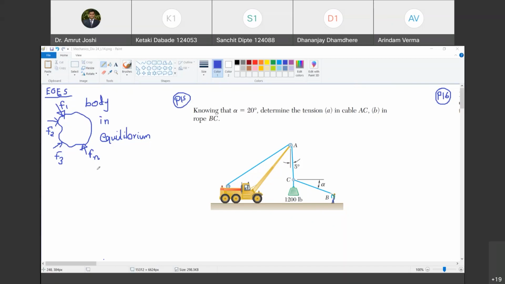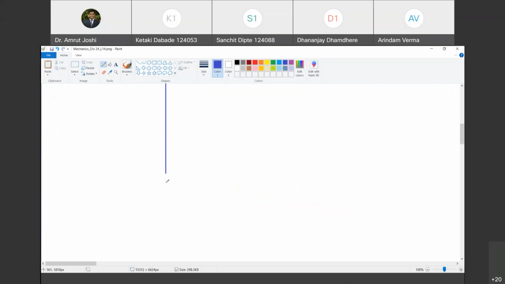Okay, so there has to be a translational equilibrium along three mutually orthogonal directions. There has to be a rotational equilibrium about three mutually orthogonal axes. Then we say that the body is in absolute equilibrium. Are you with me? Yes, sir. Okay. So, this was the recall of the previous class.